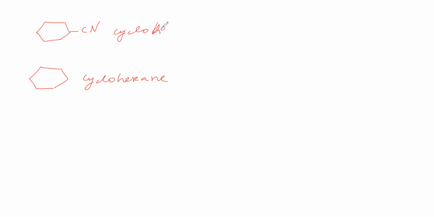Okay. We'll take another compound. What is the name of this one? This is cyclohexane. So the same name we will say here also. This is also cyclohexane, and CN is called carbonitrile. Carbonitrile in IUPAC.